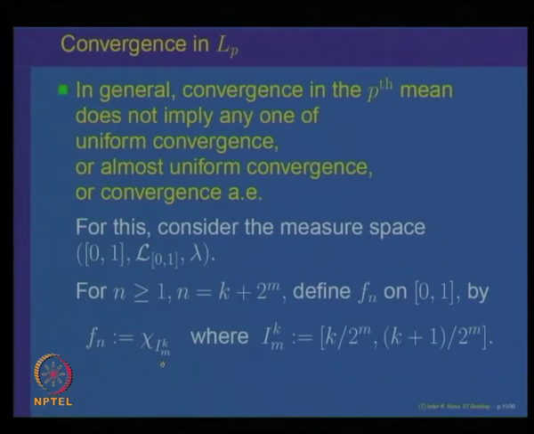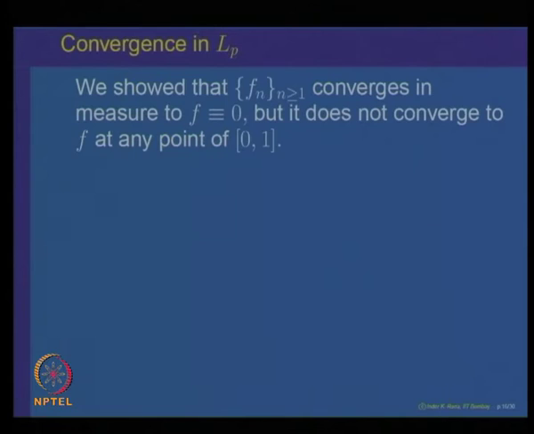We showed earlier that this sequence of measurable functions does not converge almost everywhere, and it converges in measure to the function identically equal to 0. So, this sequence of measurable functions converges in measure to f identically 0, but it does not converge to f at any point in 0 1. So, this does not converge almost everywhere, or at any point actually.